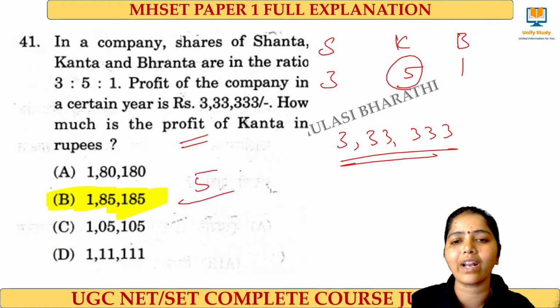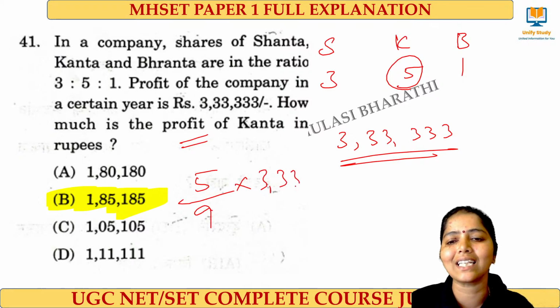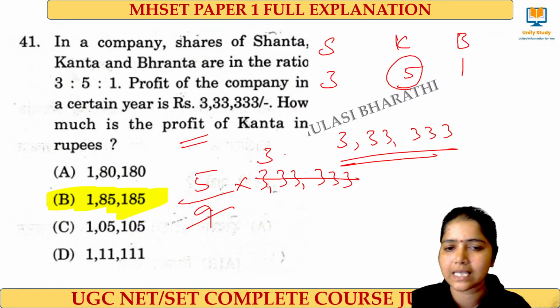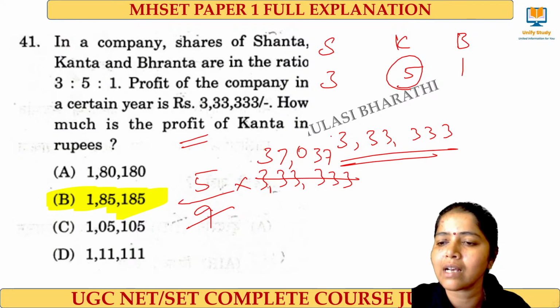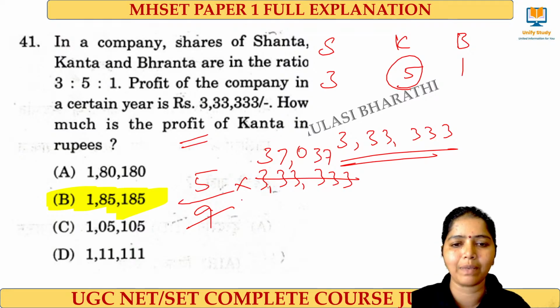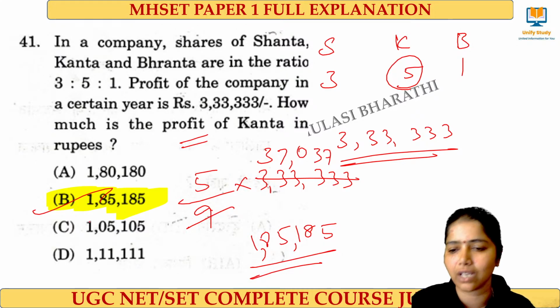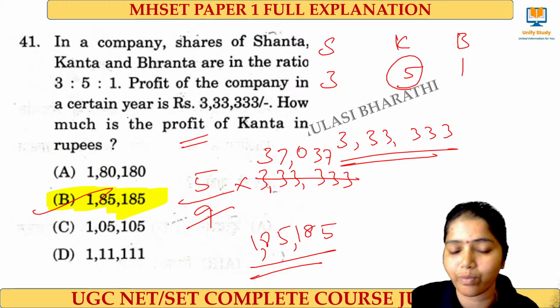So 5 divided by 3 plus 5 plus 1, that is 9, into 3,33,333. When I do the division, 9 goes 3 times, carry 6, 63, 7, 3, 0, and then again 3, 7. Am I clear? When I multiply this, I will be getting 5, carry 3, 18, carry 1, again 5, carry 3, 18. So 1,85,185 will be the right answer for this question. A question from ratio and proportion.